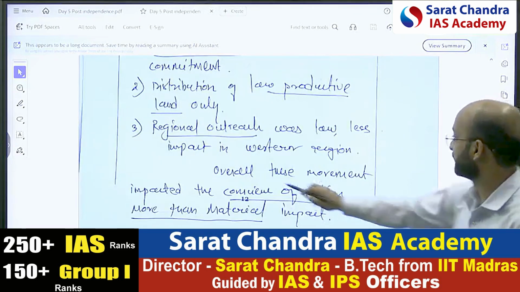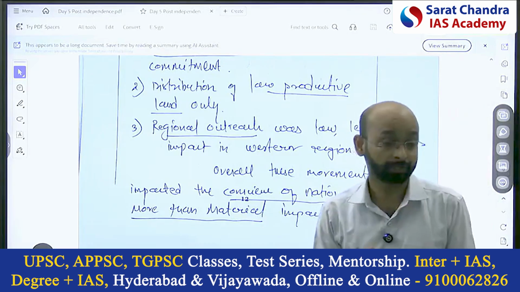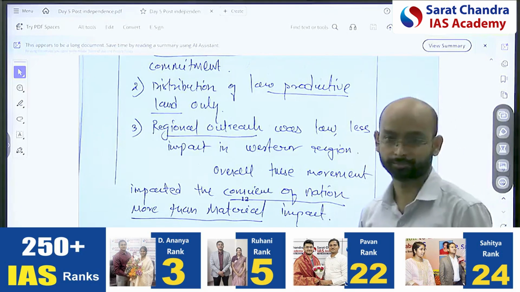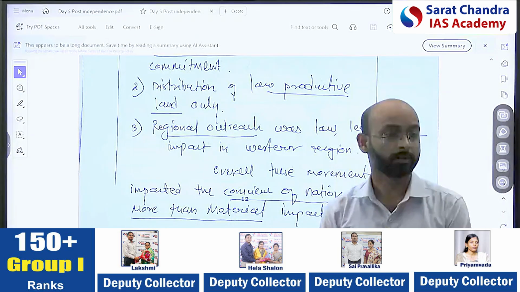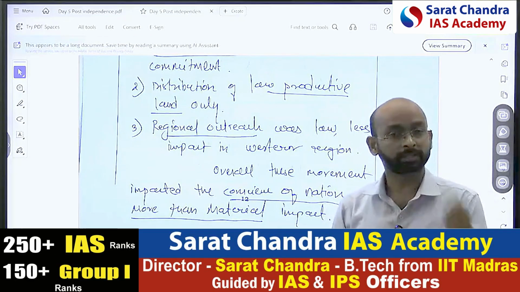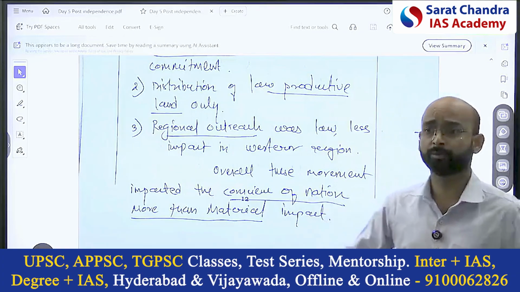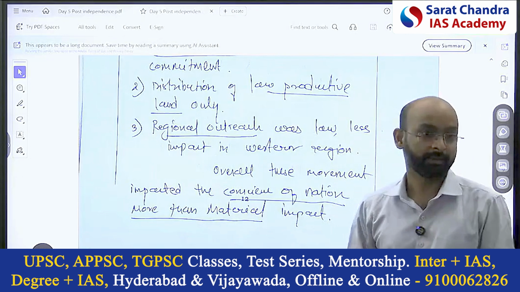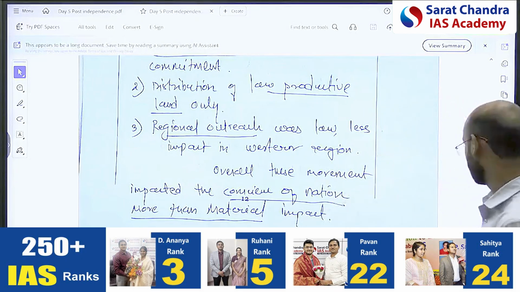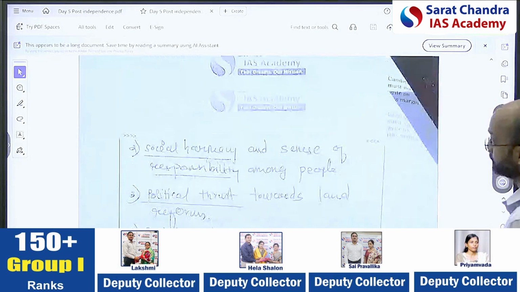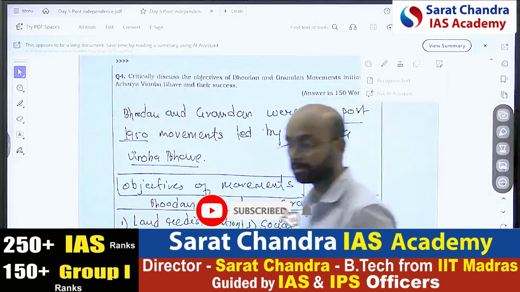And lastly, overall the movement impacted the conscience of the nation, that we should take care of those who do not have resources. More than the material impact, actual redistribution of the land, which was there, it impacted the conscience. Post-independence, when we were poor, how can a few people have huge resources, especially land, and a few not even have one inch of land? So that impacted that. So that way it can be concluded. So this was about the Bhudan. Now, any question in these two?